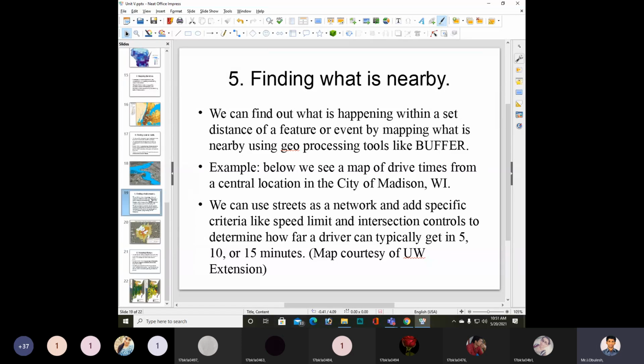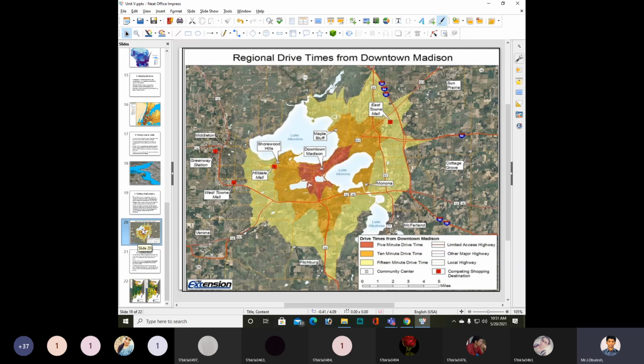First we need to see the diagram for that. This is the diagram for regional drive times from downtown Madison. You just need to see the diagram.